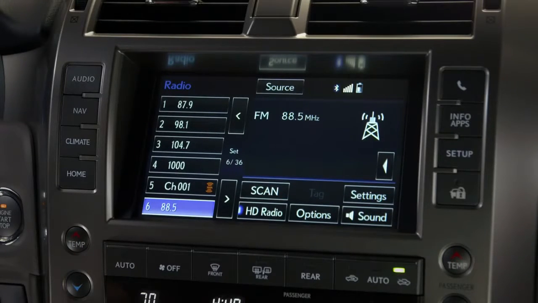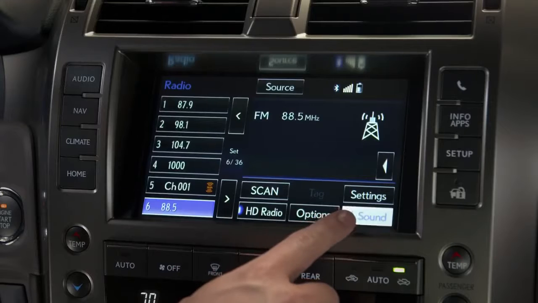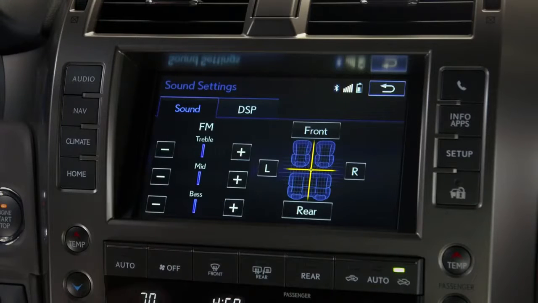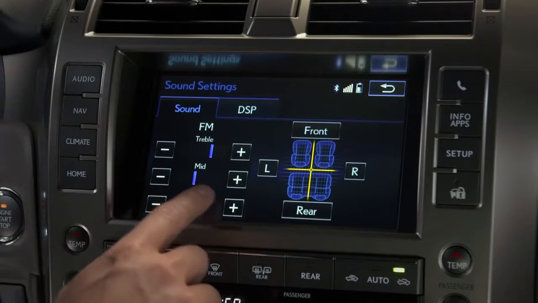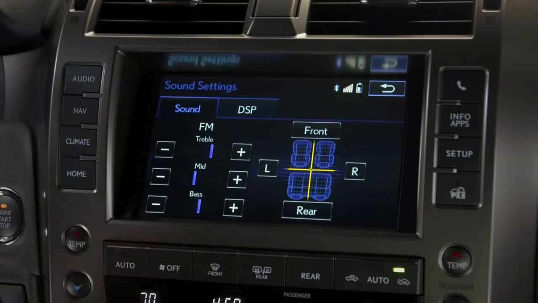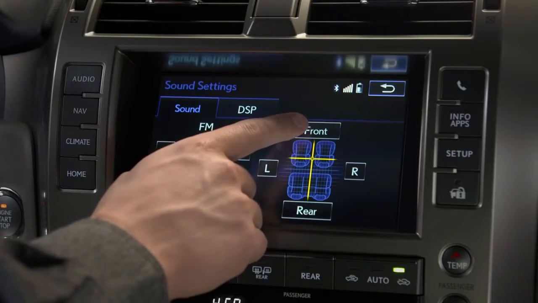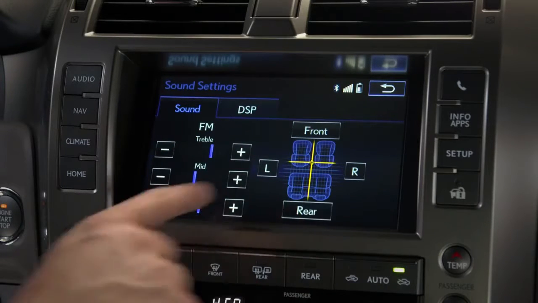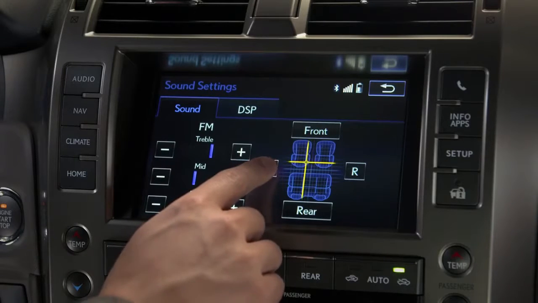To adjust sound quality on the audio source playing, select the on-screen Sound button. Press the plus or minus buttons to adjust treble, mid-range, and bass levels. Press the front or rear to adjust the fade. And left or right buttons to adjust the balance.